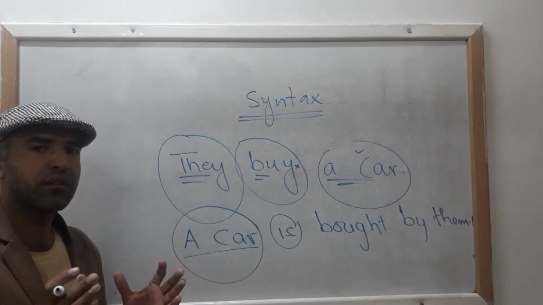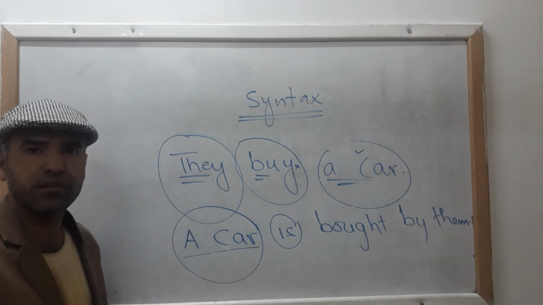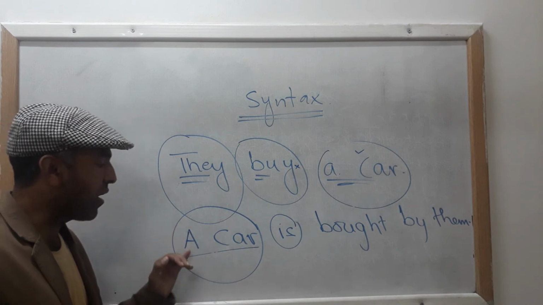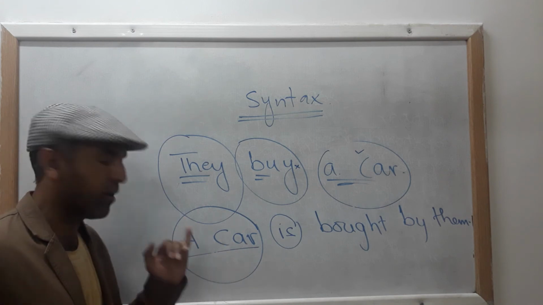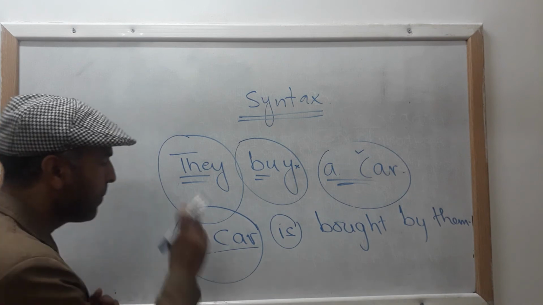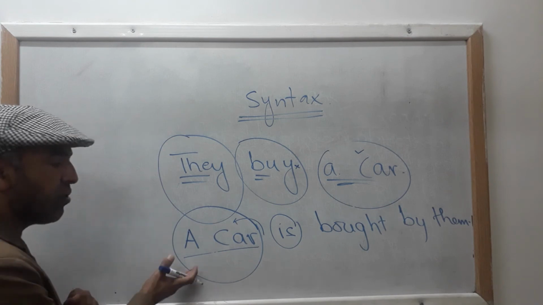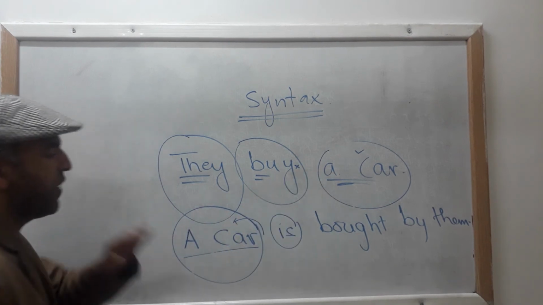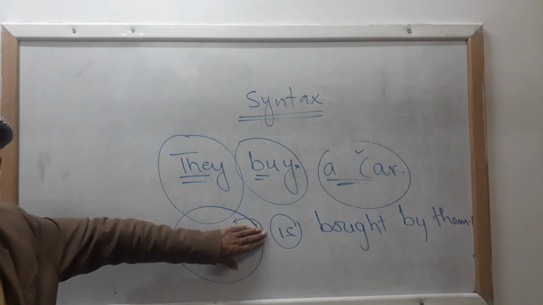Your object is never ever put or placed at the start of the sentence. So don't consider a car over here. In this case, a car is not your object. Rather, it is subject. Why is it so? Because number one, our focus is changed. Number two, we are talking about is bought by them. What is bought by them?